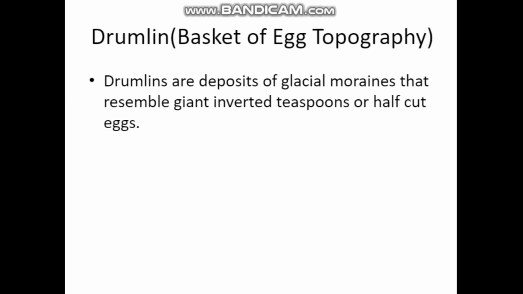Giant means what? Big size. Inverted teaspoon. Teaspoon or spoon, if you invert it and keep it, how it will be? It will be like that. So drumlin or basket of egg topography, that is another name for drumlin. It is also called as basket of egg topography. So drumlins are deposits of glacial moraines that resemble giant inverted teaspoons or half-cut eggs.